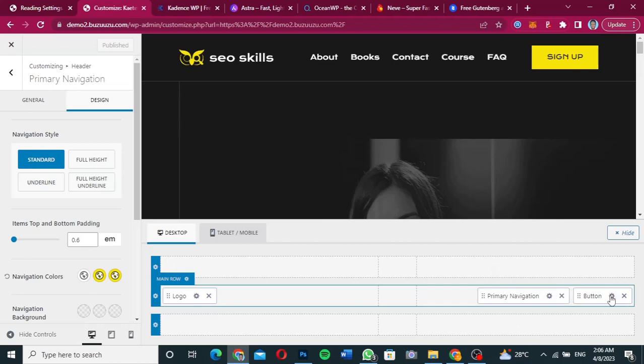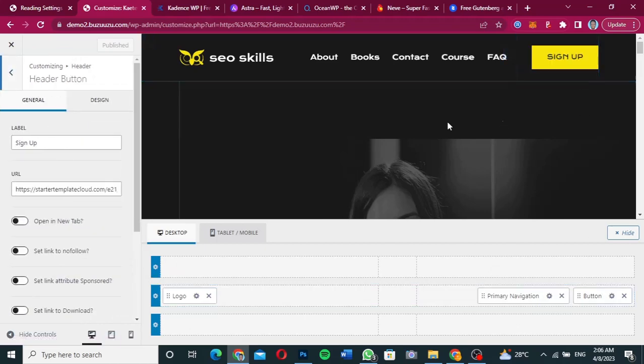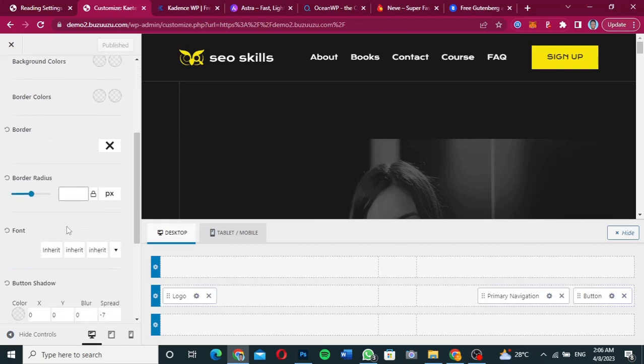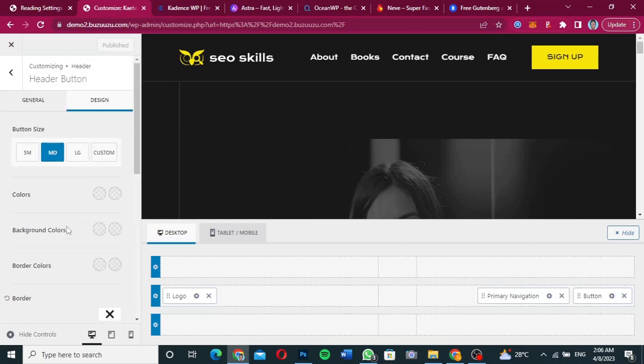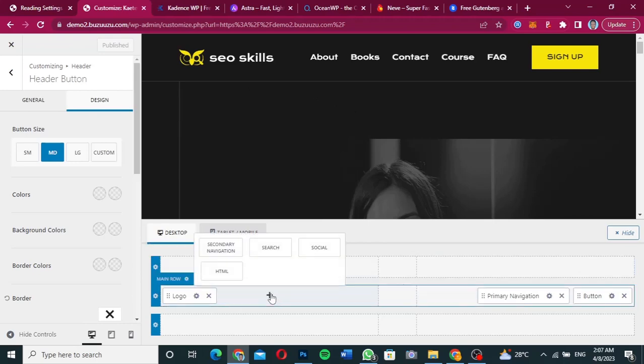And then this one is the button over here. So as you can see, this one which says sign up is a button. And then you can place the URL of your sign up page over here. And then when you go to design, you can change the colors and everything of the sign up button. So basically that is it. Now if you want to add a different section to the top menu, you can go ahead and add a secondary menu, or a search bar, or search icon, or social media, or even add numbers or anything that you want to add.